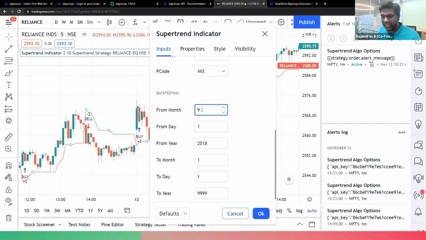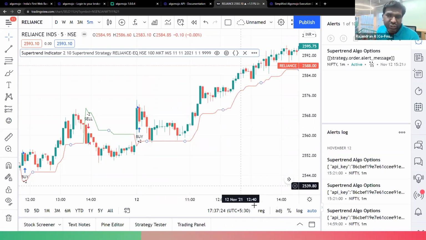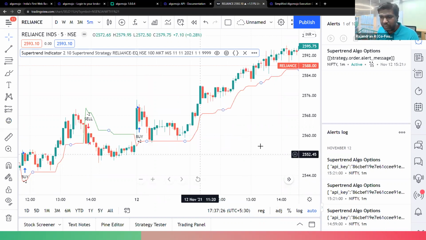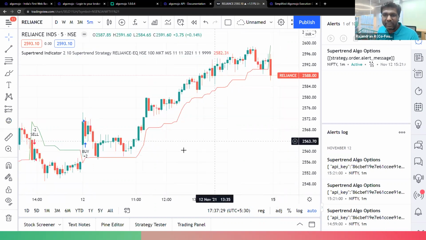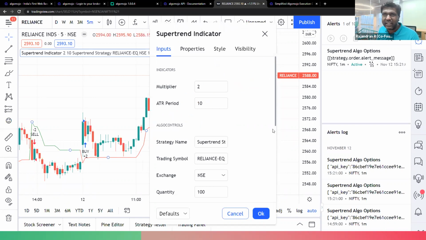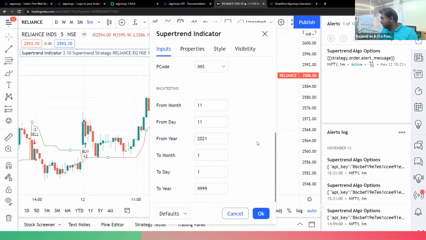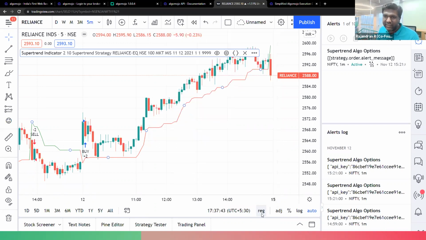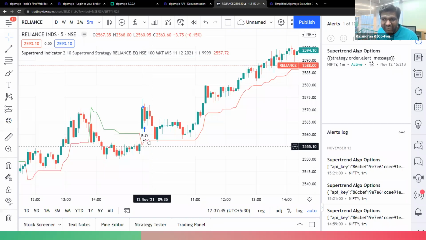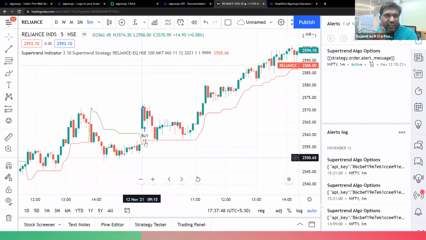So from date: today's month is the 11th month, we are in November. Day is again the 11th, and year is 2021. Why I should do this is because when I don't have any open positions, and signals are coming in for the very first time, I have to ensure that I'm getting only one time of the quantity. I think today, I'm sorry, is the 12th of November. So you can see here the very first signal for today always punches only one time of the quantity.